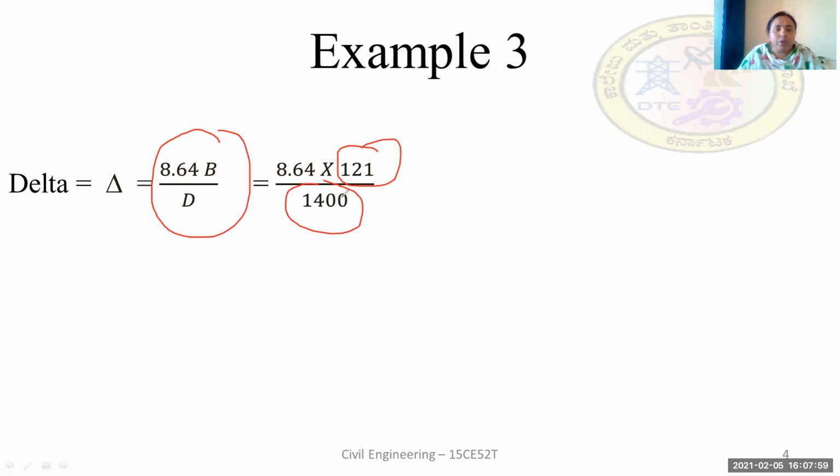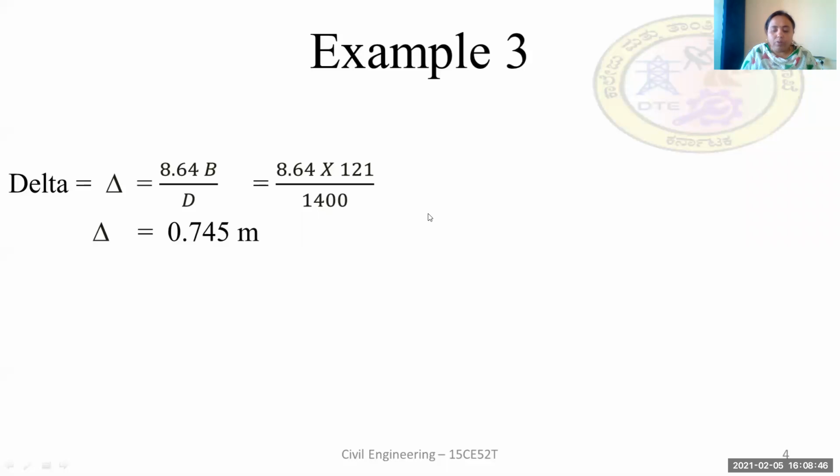When we substitute these values in the formula, we get the answer as 0.745 meters. That is, delta, the quantity of water required for the crop at regular intervals of time throughout its period, is 0.745 meters.